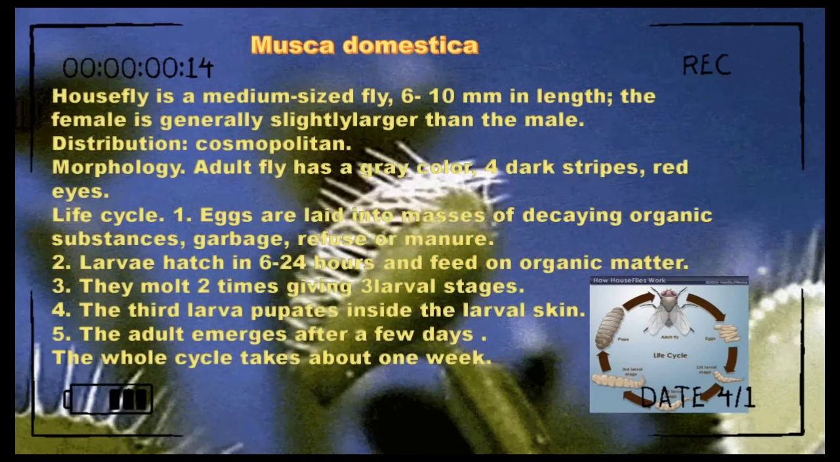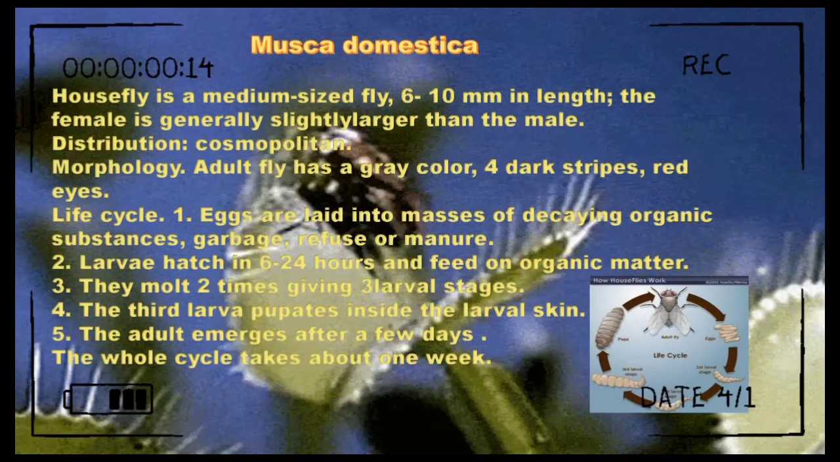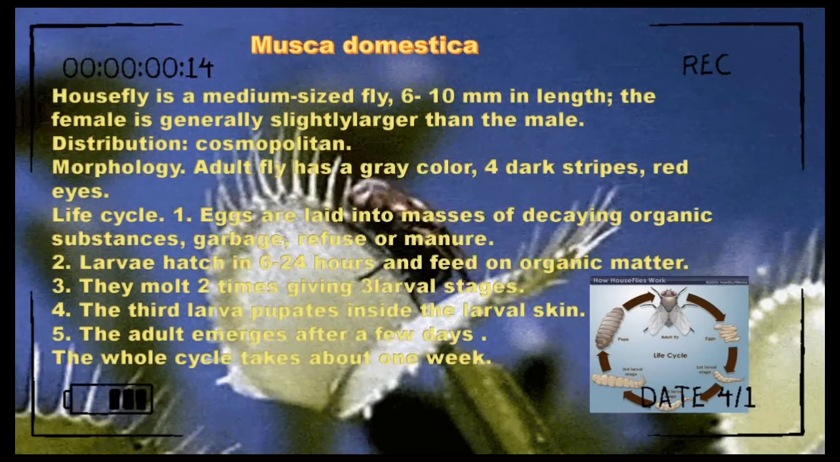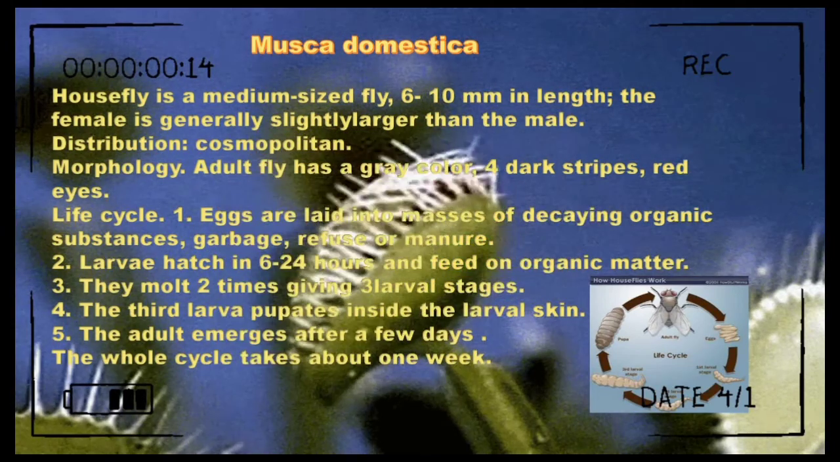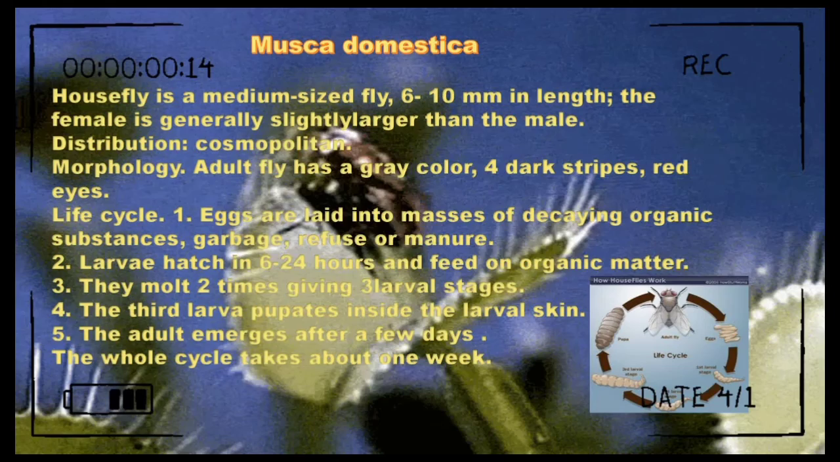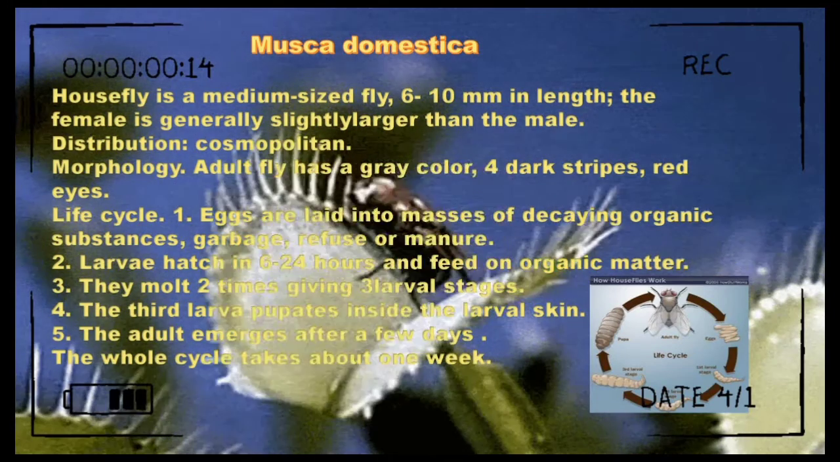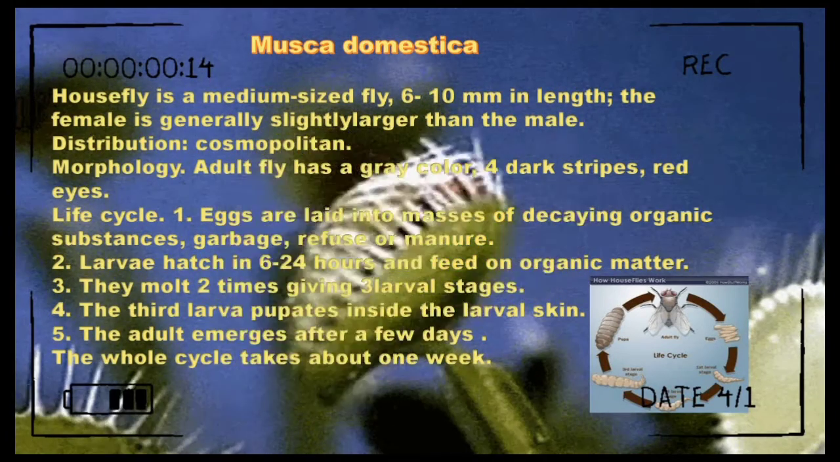Musca domestica. The housefly is a medium-sized fly, 6 to 10 millimeters in length. The female is generally slightly larger than the male. Distribution: cosmopolitan. Morphology: adult fly has a gray color, 4 dark stripes, and red eyes.